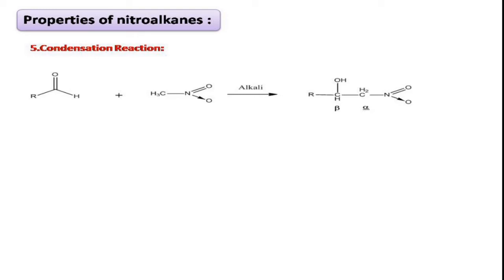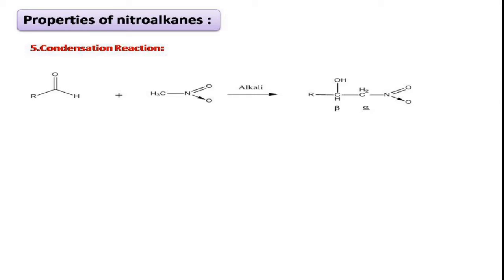Coming to the next reaction, that is condensation reaction. What is condensation reaction? The reaction in which the reactants are added together by the loss of small moiety like water, amine, like that. This is an addition reaction which involves loss of small molecules. That is called condensation reaction. In this, what happens usually?